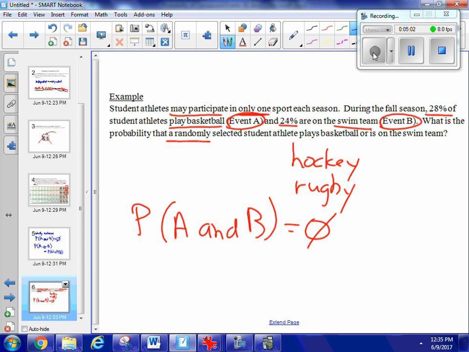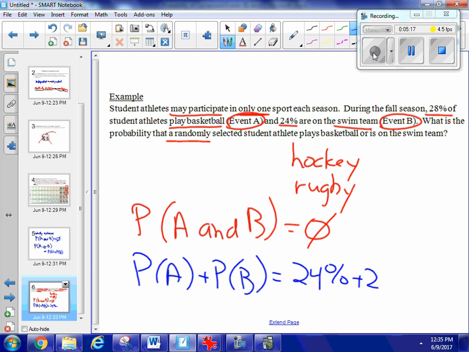And if I want to find out the probability of playing basketball or on the swim team, then I have my probability of A plus my probability of B, and that would equal 24% plus 28%, which equals a 52% probability that my student athlete is either on the basketball team or the swim team.